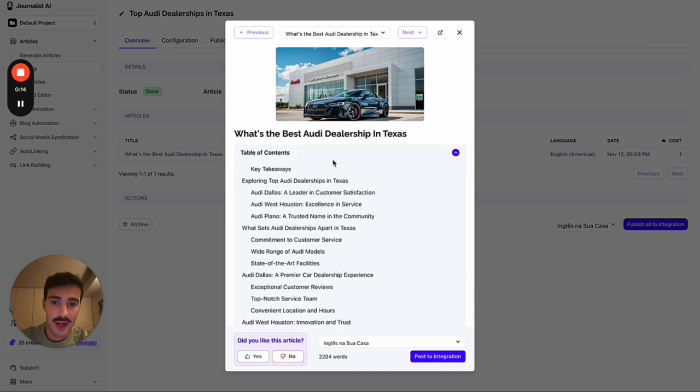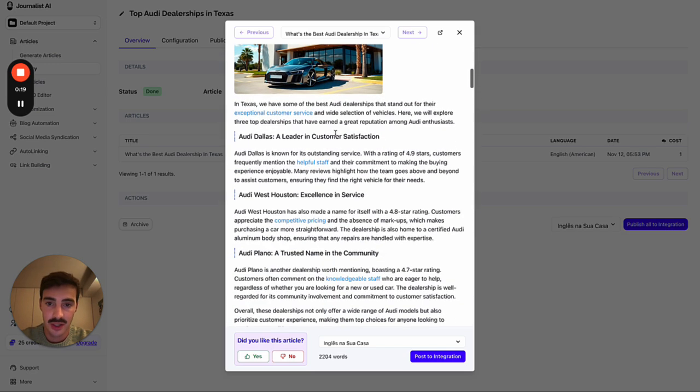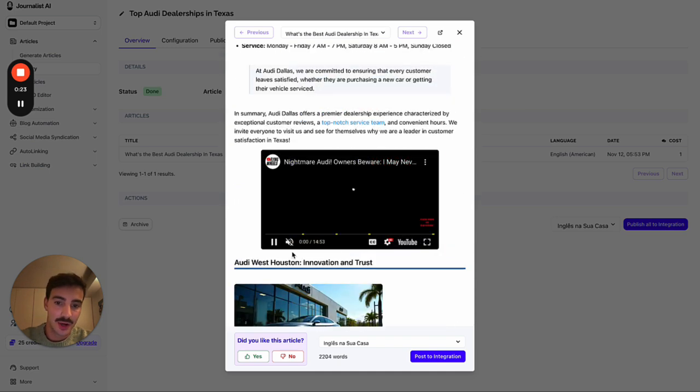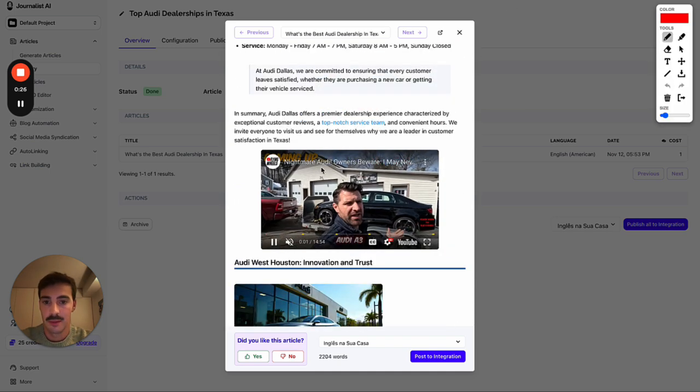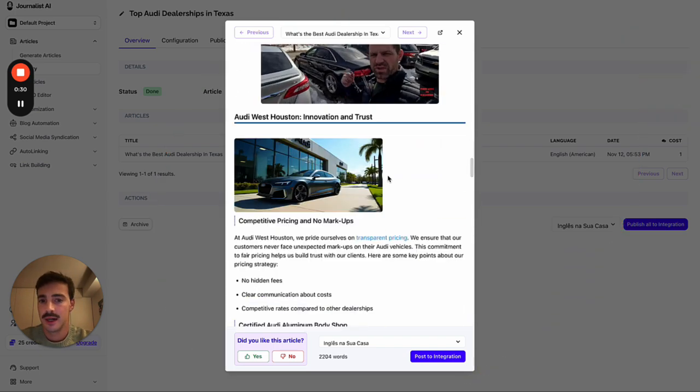Table of contents, interactive by the way, proper structuring at the beginning with key takeaways, in article images, internal links, external links, all this done with AI, even relevant in article videos. This is again a video about Audi, the nightmare of Audi owners. It's relevant to the whole context of the article. In article images, a bit more stuff.